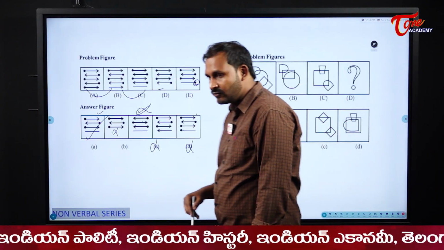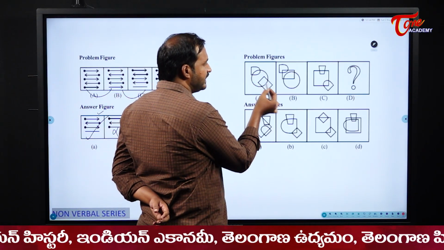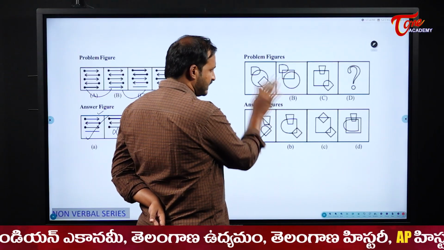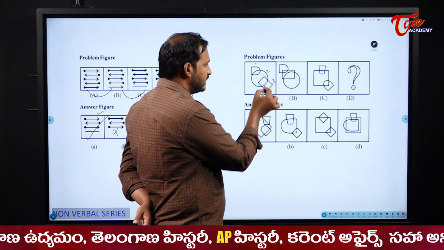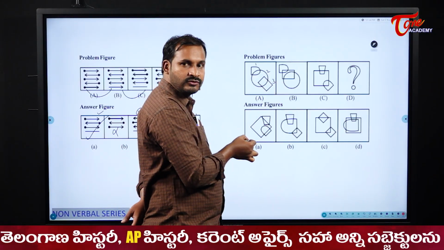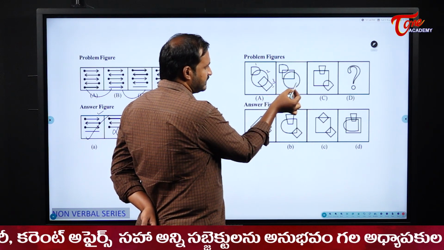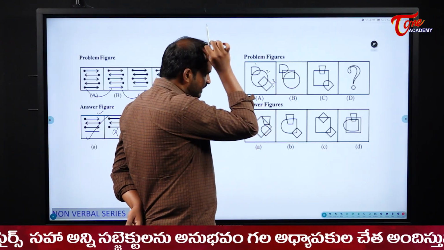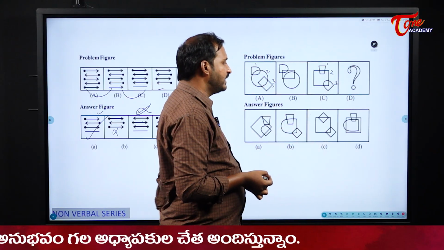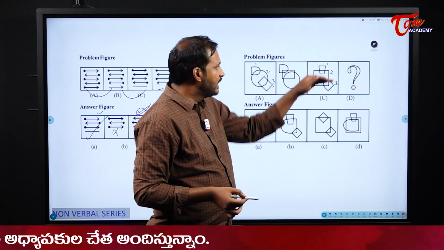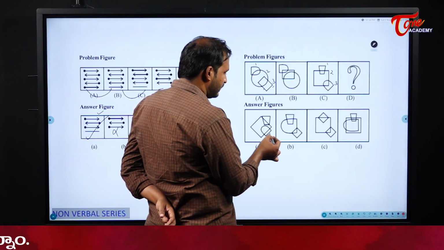Okay, understood? Now, similarly, please see this one, students. What is happening here? There is a circle D and a rectangle. The circle is coming down. Assume 3 figures are there. The second figure is coming down and the third figure is going to the middle. Please observe here. The rectangle, the second figure, went in between the first and second. Now, similarly here also these are my first, second and third figures. So my D-shaped one should go to the middle and the first and the second one should be separated.